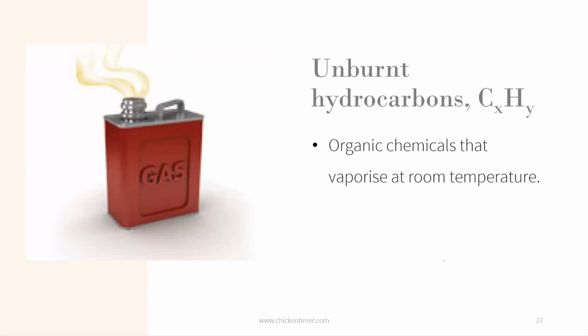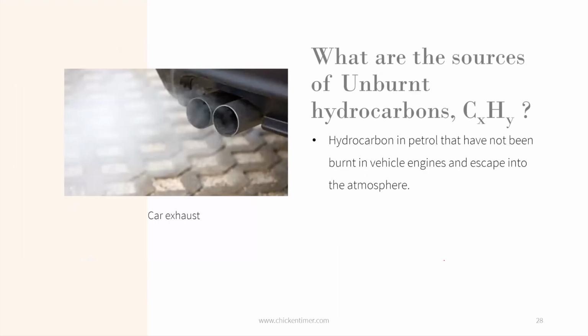Then unburned hydrocarbons are part of your crude oil or anything related to crude oil, petroleum, all those organic chem fuels. Unburned hydrocarbons are what is left over from your fuel, or fuel that has vaporized at room temperature, so they are vapor. You can find them in cars that burn petrol or diesel. Those fuels don't get burned, they vaporize and become unburned hydrocarbons. These unburned hydrocarbons then go into the atmosphere, into the air surrounding you.